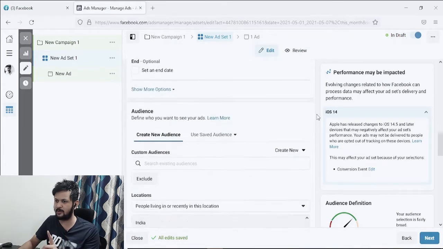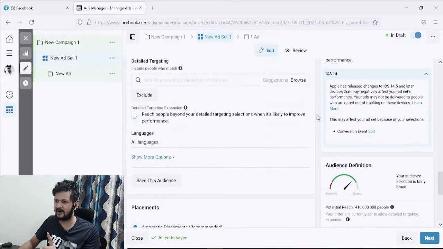The first very common mistake is with your detailed targeting expansion, which is this. If you see, it is already checked by default by Facebook, and you let it stay checked. If your audience is fairly large, you don't need this option, right?